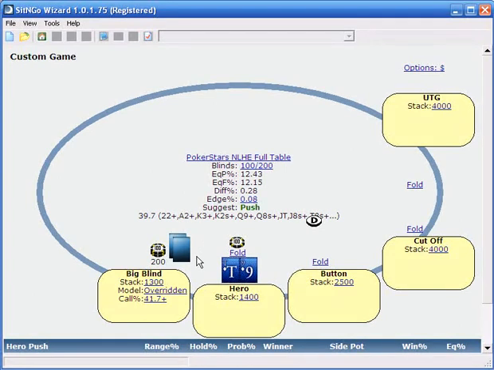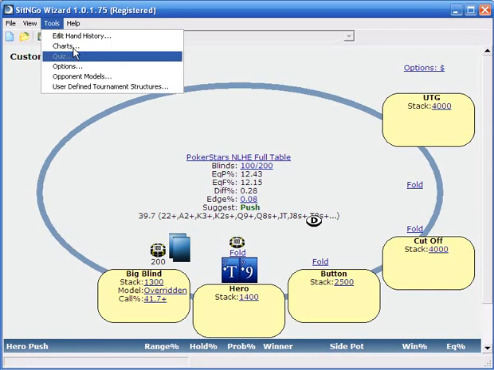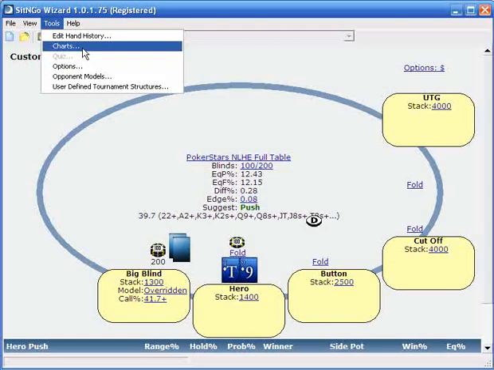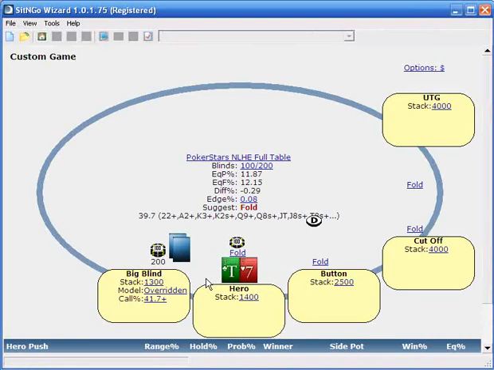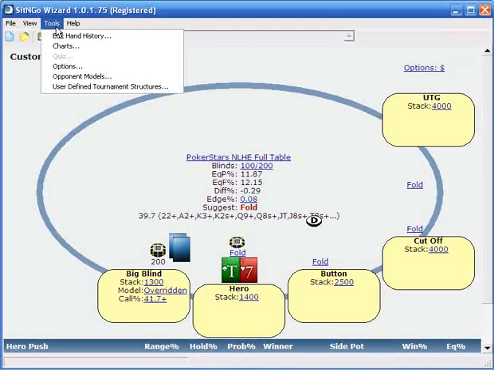Now, another really cool feature the Wizard has, and I didn't know about this until recently, is we take a look at the chart. And the question is, let's take a look at a weaker hand. Let's go back to 10-7. Now if he's calling with the 41.7, then we're correct to fold the 10-7. We saw with 18% we were correct to shove. What in between would be the cutoff? What number would there be such that we'd be directly even if you were calling with that percent to shove? The answer, we're going to look at a chart.